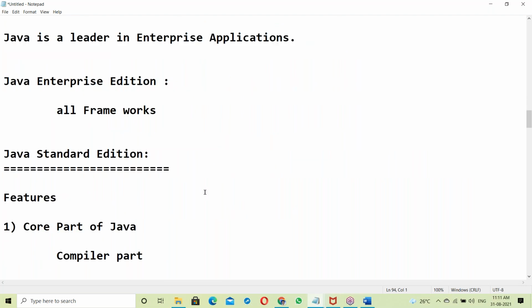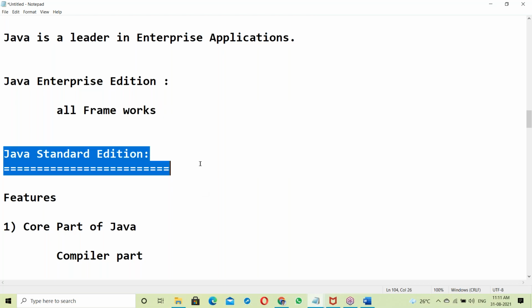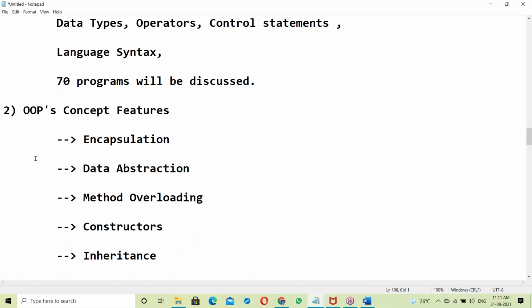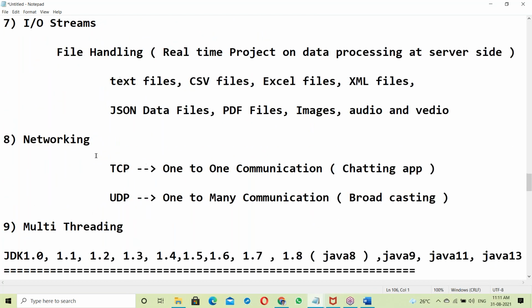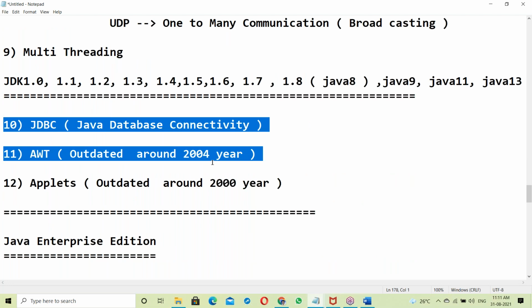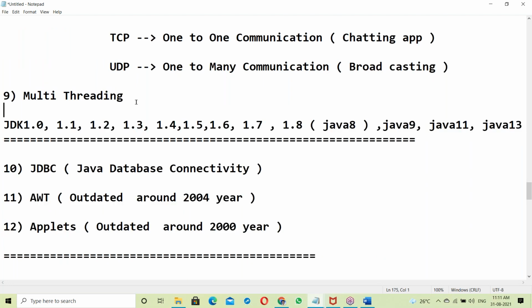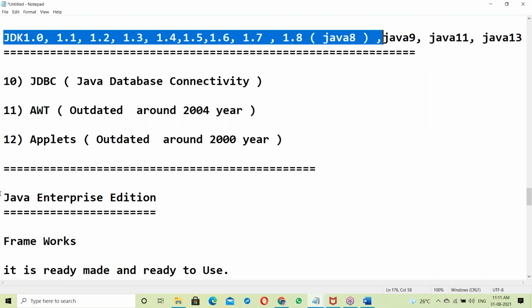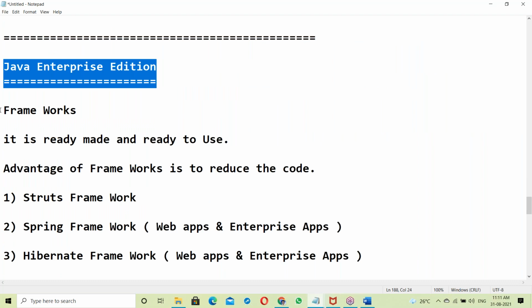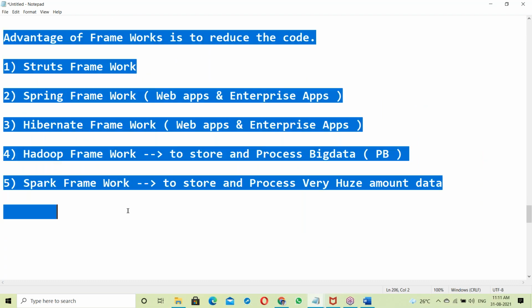You have to develop enterprise applications using frameworks. These are the list of features we discussed yesterday, and the same thing is repeated today. Our topic is up to this ninth topic, and next is version wise features. All the enterprise frameworks come from this area.